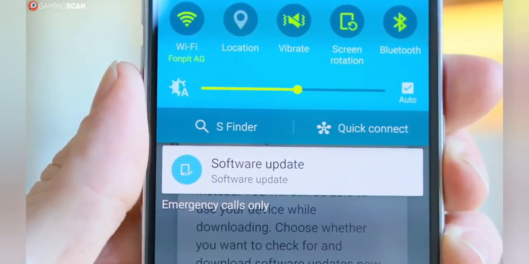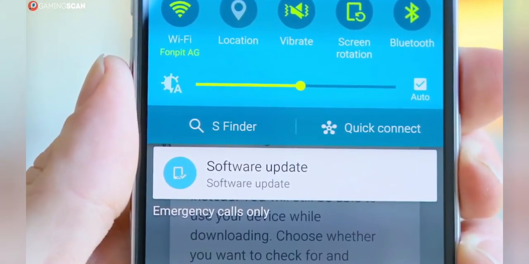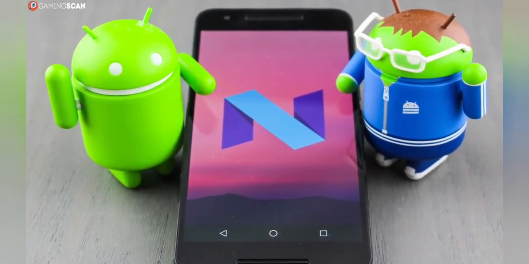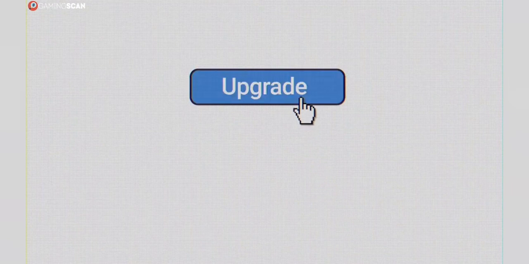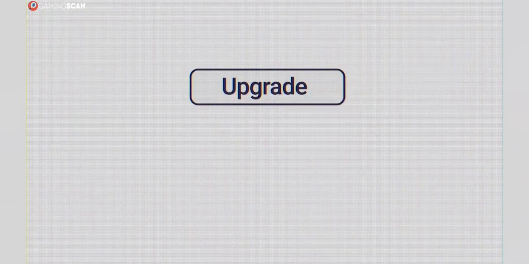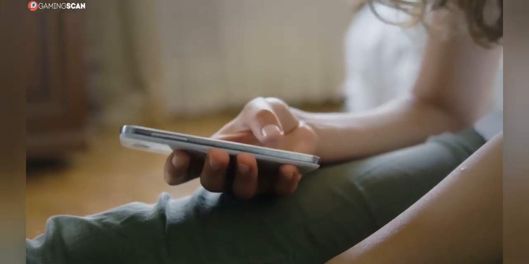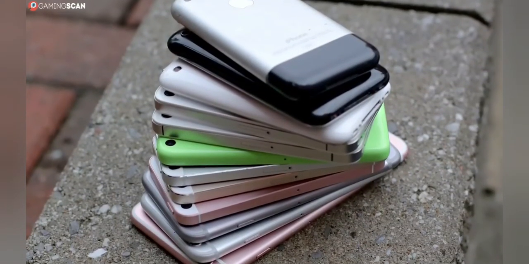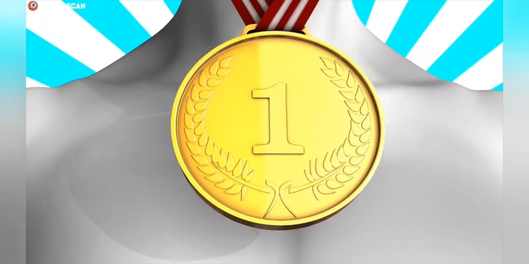Conversely, Android flagships generally only get 2 to 3 years of OS updates, and mid-range phones get 1 or 2. All the while, low-end phones are usually stuck with the version of Android that they ship with. Plus, updates can be terribly slow to roll out to devices, whereas iOS updates roll out globally at the same time. So if you're someone who has a habit of changing phones frequently and are unwilling to settle for anything less than a flagship, your old iPhone would fetch a higher secondhand price than an old Android flagship would. With that said, the win in this category goes to iOS.